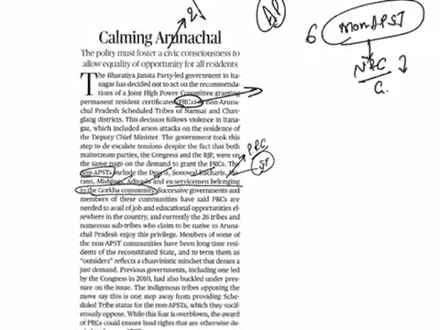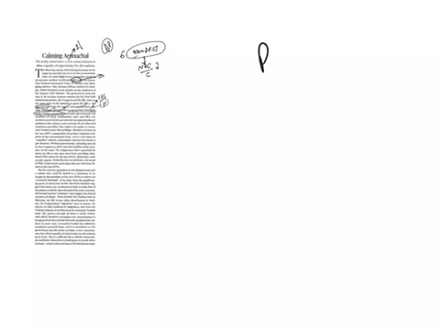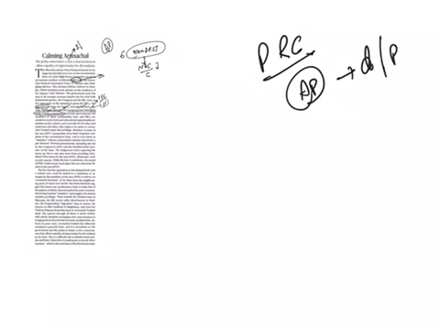So now let us see the details of this PRC, Permanent Residence Certificate. The state government of Arunachal Pradesh will issue a domicile certificate, also known as permanent residence certificate, to the residents of the state who have been staying in that state over a period of time.